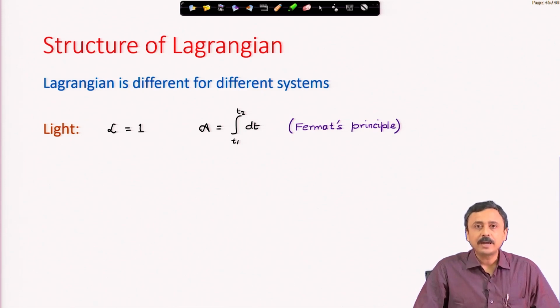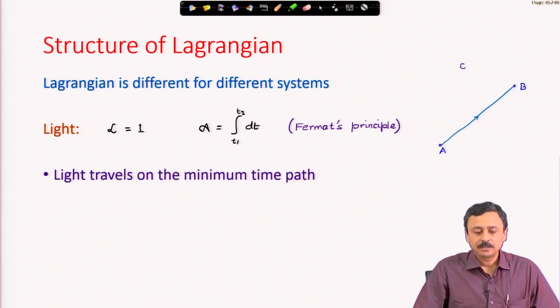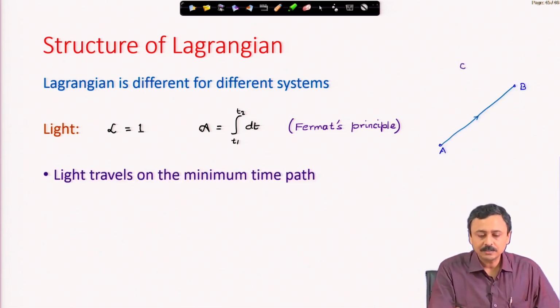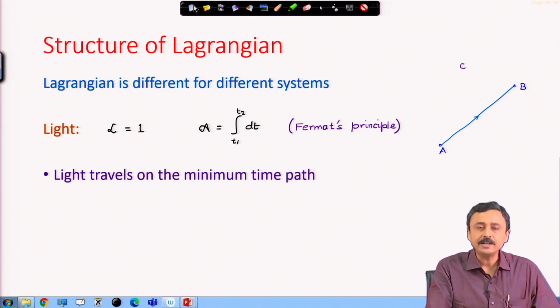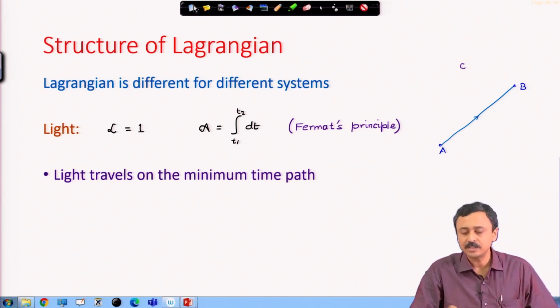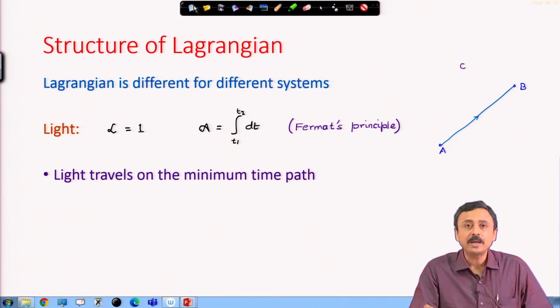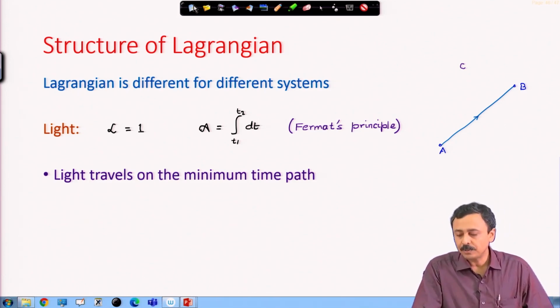It is very simple for light. Now, this Lagrangian will obviously be different for different systems. So, for light that Lagrangian is 1, light minimizes the time it takes to travel between 2 points.